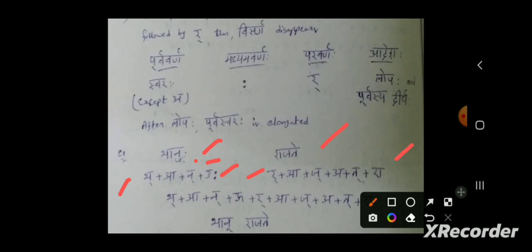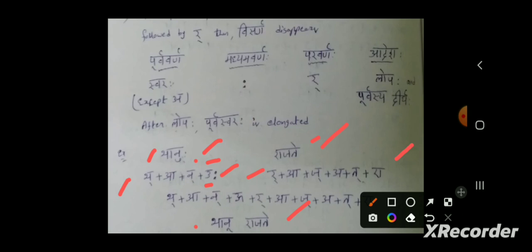Along with this, the previous vowel, this U, gets elongated. Elongated means it will become Dirgha. Earlier it was Hrasva, a short vowel. Now it will become Dirgha, a long vowel. What is the long vowel of U? Long U. So Bhanuhu became Bhanu. Visarga disappeared and the vowel became long. Bhanu Rajate. This is the example for the fourth case.